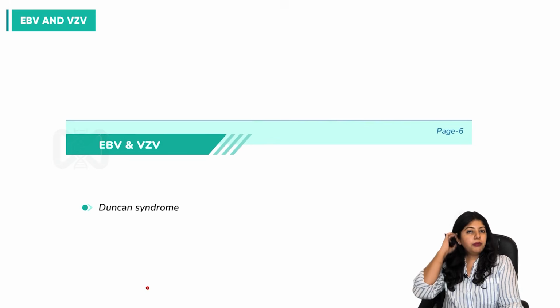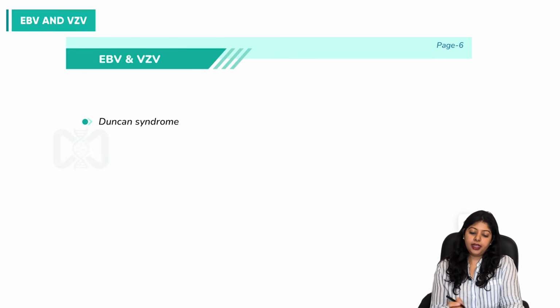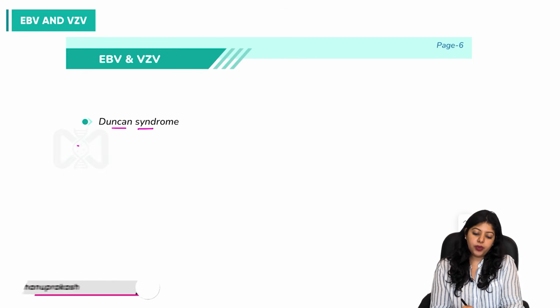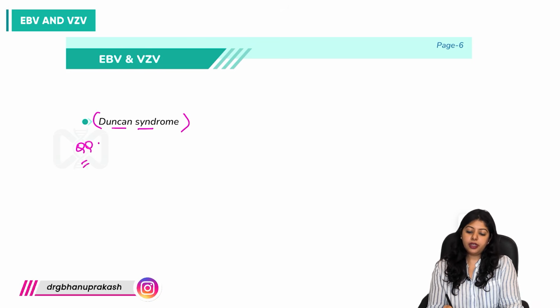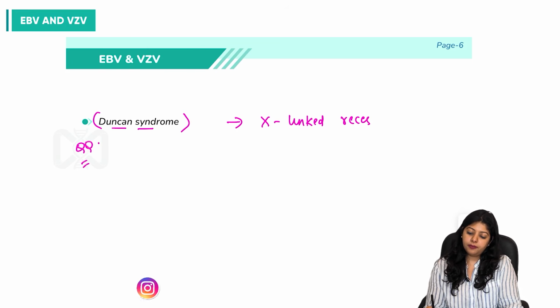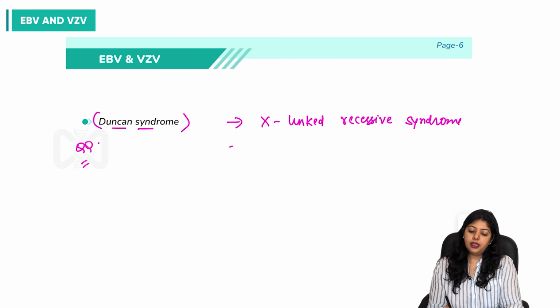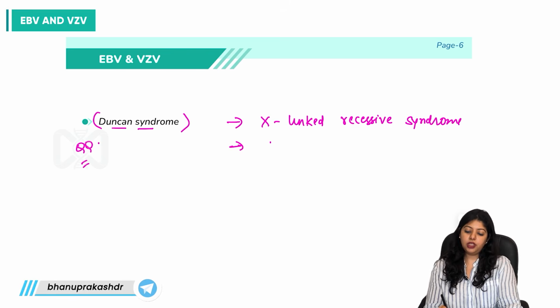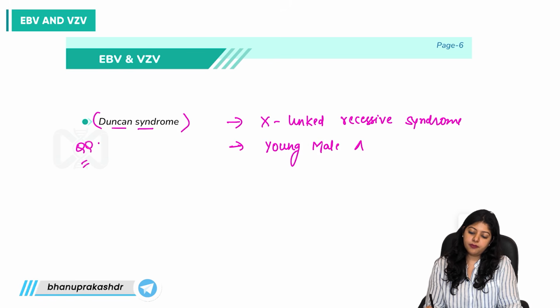Another important syndrome that is a very potential question in your exams nowadays is Duncan syndrome. Duncan syndrome is an X-linked recessive syndrome. It is associated only with male adults, and it is a rare condition.